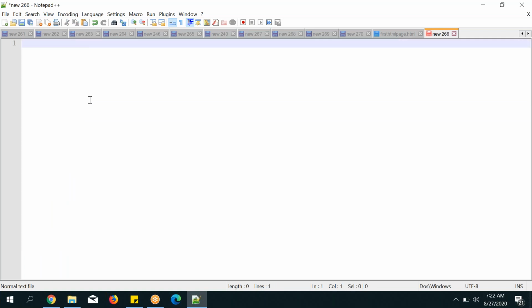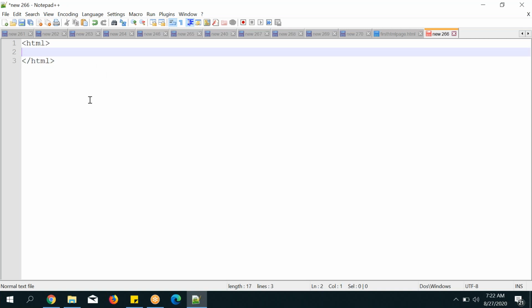Okay. That's what. And next we have discussed the skeleton. So this is the HTML main tag, and close it. Okay, done. And inside it, whatever tags you have used and whatever you have written, the text or anything, the system will consider it and say, oh, this is HTML code.